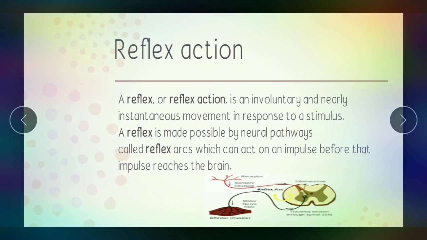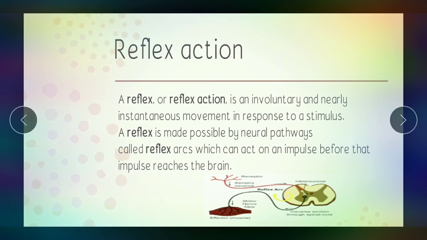Okay, if you are standing in front of a snake, you don't have to think that I have to run or the snake will bite me. You just see it and you start running. If you are thinking in that time, the snake will obviously bite you. But what happens is we don't think anything, we just start running in the opposite direction.